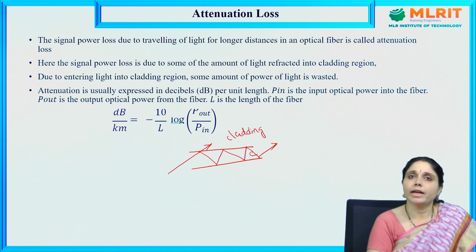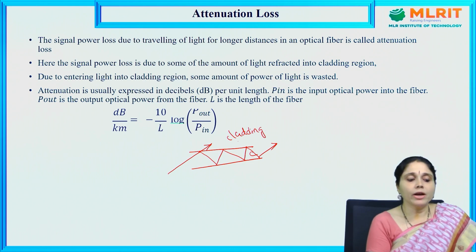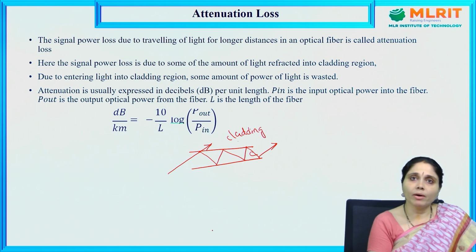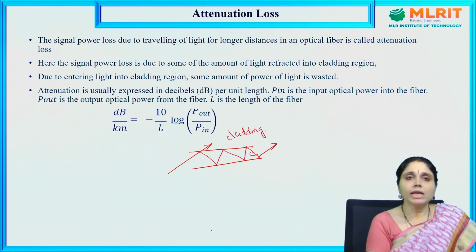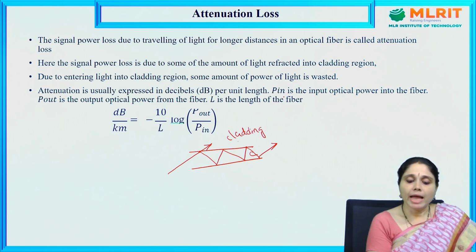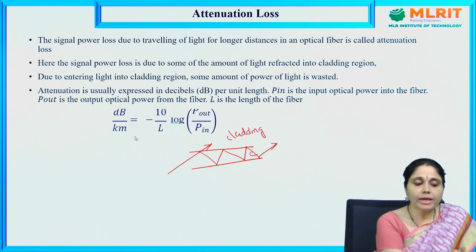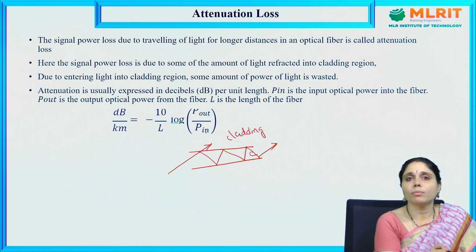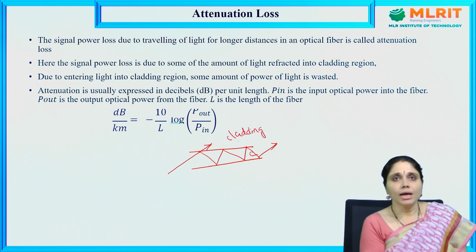This is the attenuation loss. Due to the entering of light into the cladding region, some amount of the light's power will be wasted. Attenuation is usually expressed in decibels per unit length. P_in is the input optical power into the fiber, P_out is the output optical power, and L is the length of the fiber. Then attenuation in decibels per kilometer is represented as minus 10 by L log of P_out by P_in. This is the formula to calculate the attenuation loss.